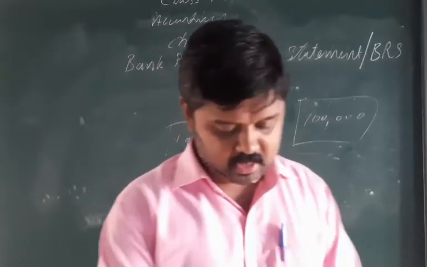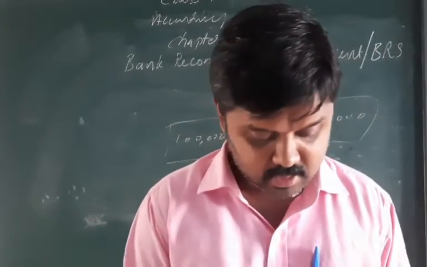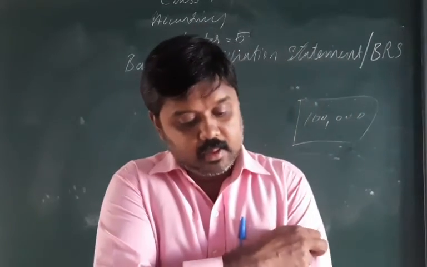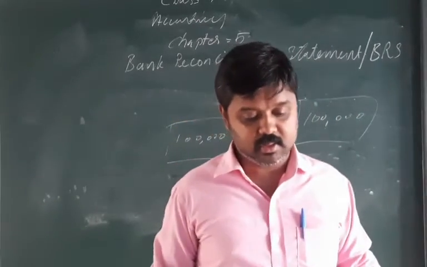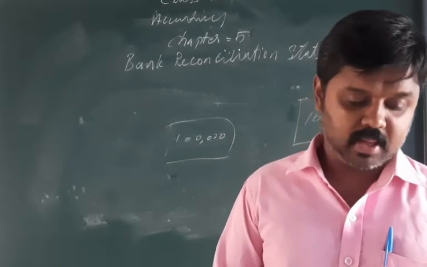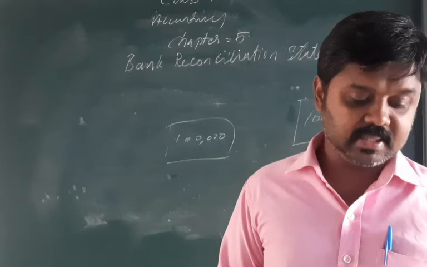Now we can see in what ways differences occur between the passbook and the cash book. The first one is time differences.